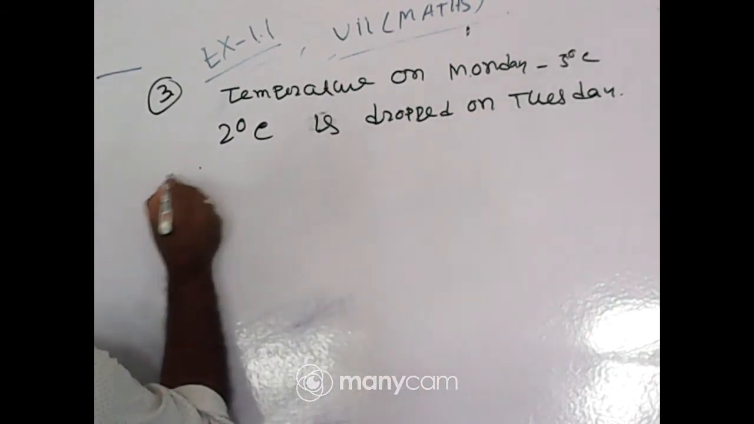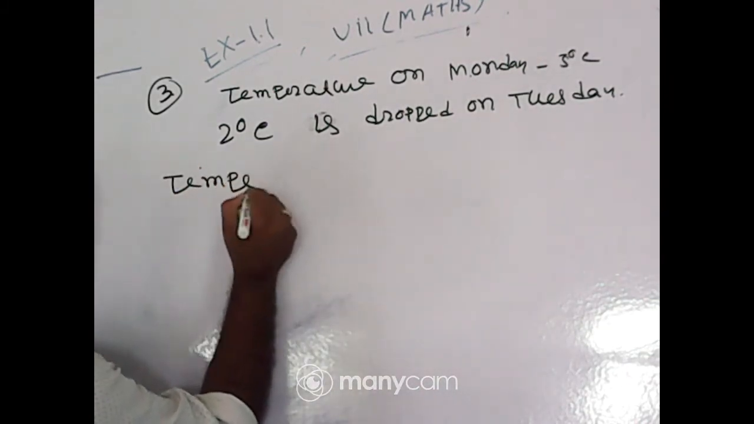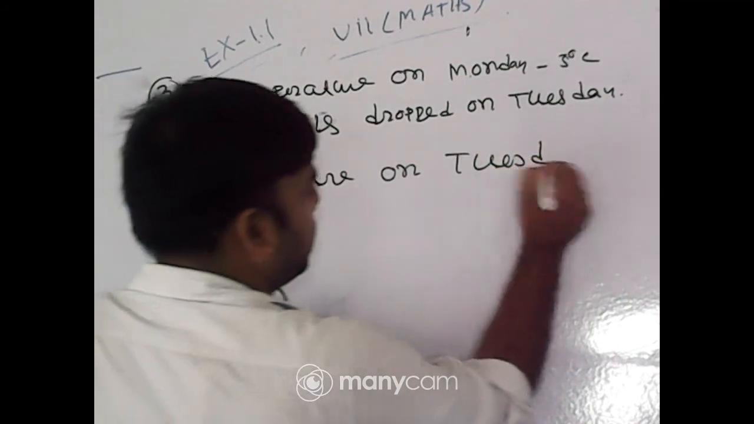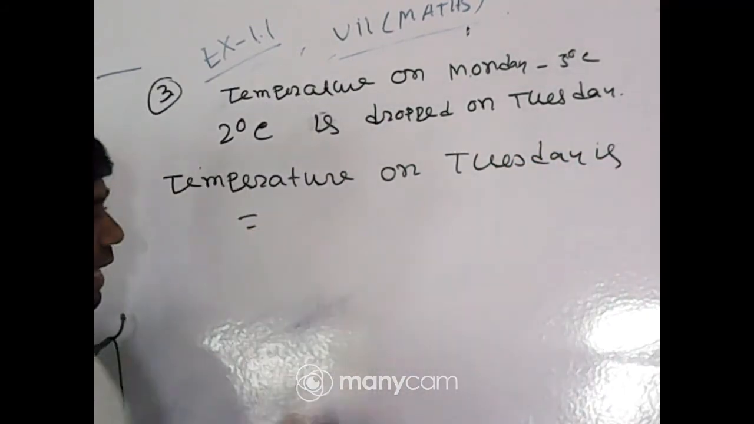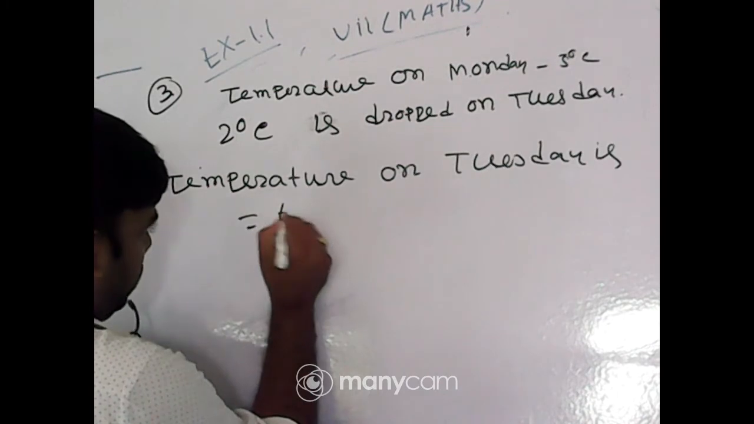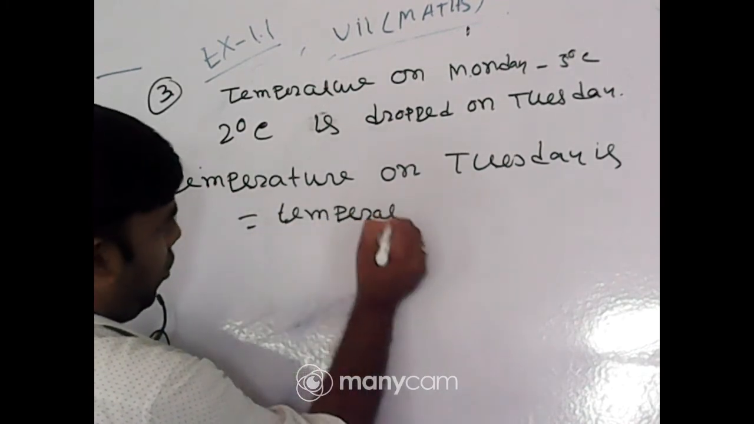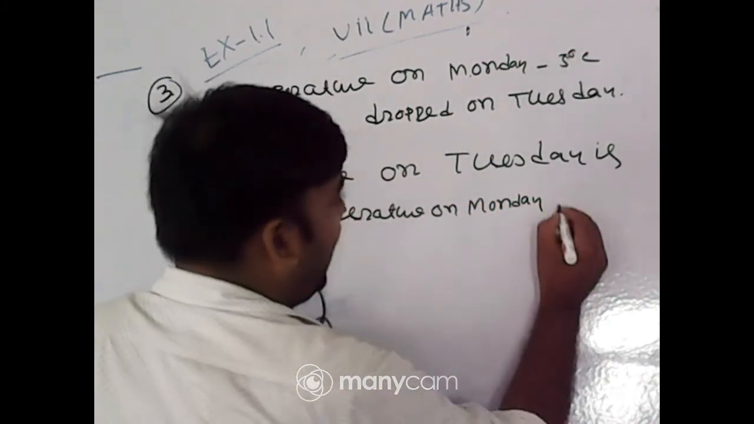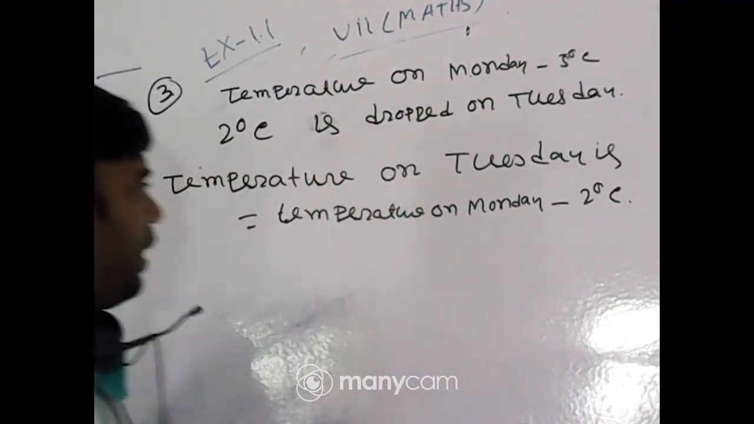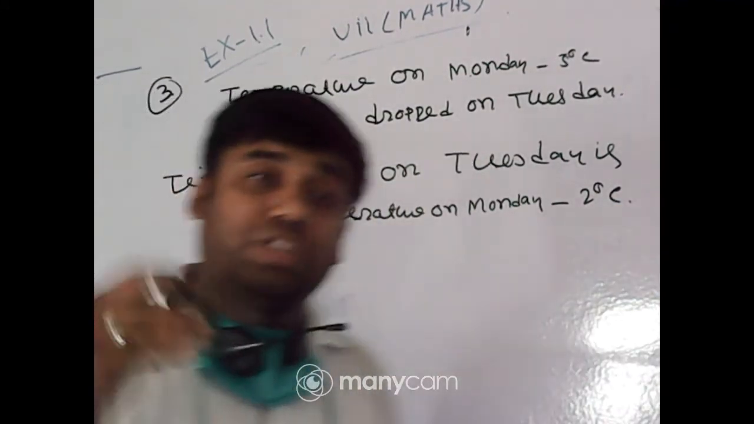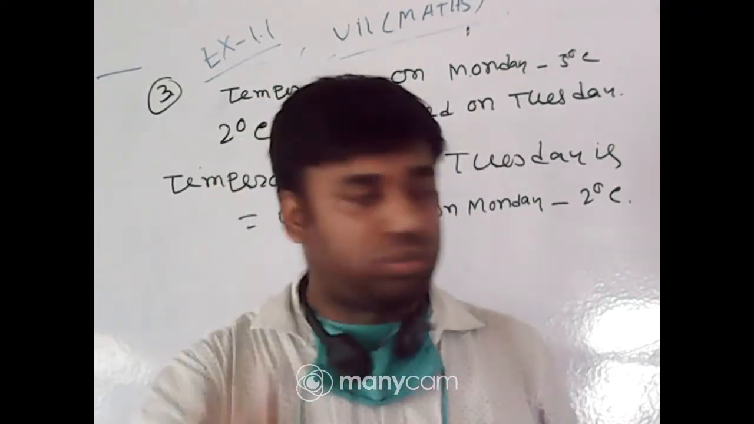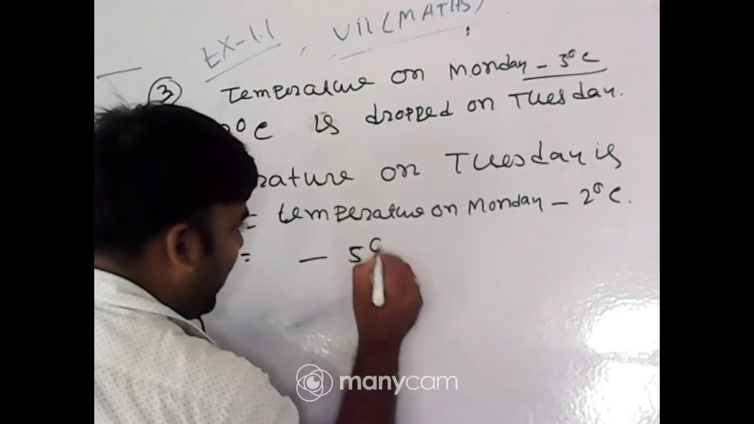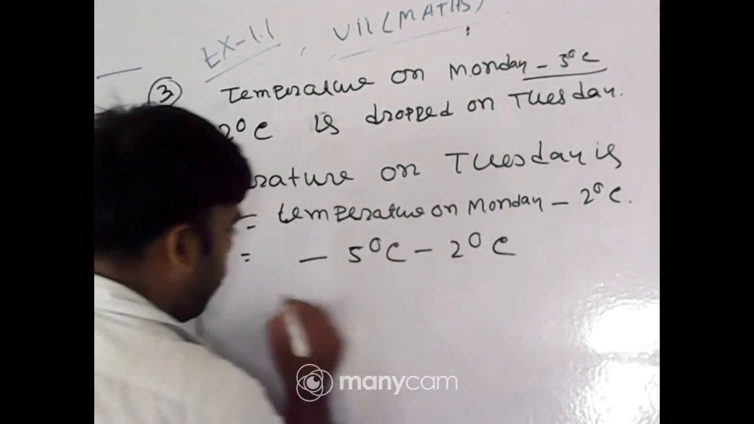So the temperature on Tuesday is the temperature on Monday minus 2 degrees Celsius. If 2 degrees fall, it means from Monday's temperature it falls by 2 degrees. So what is the temperature on Monday? It is given, sir, minus 5 degrees Celsius. So minus 5 degrees Celsius minus 2 degrees Celsius. What will be the answer?